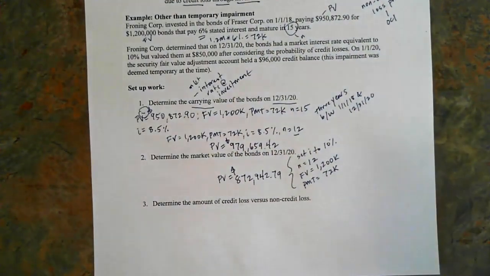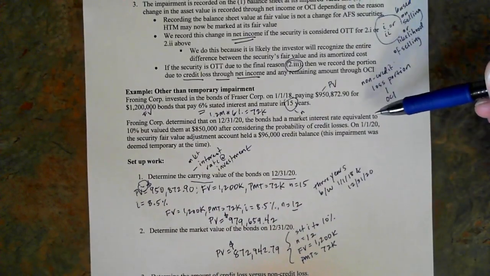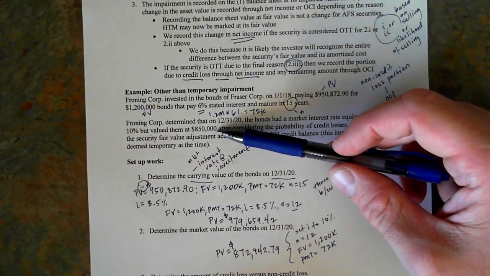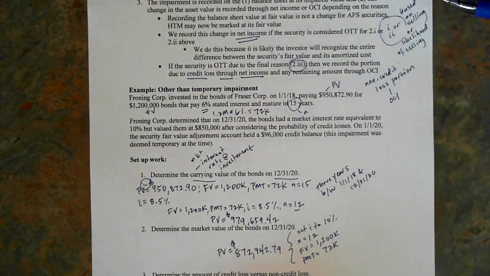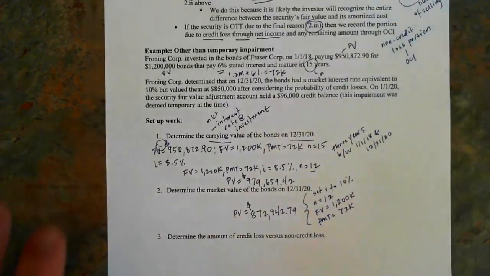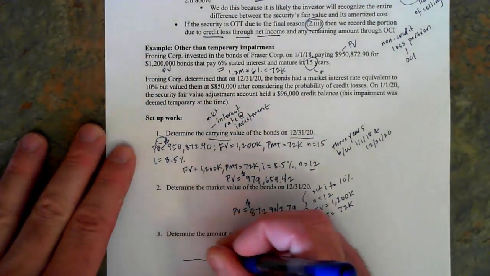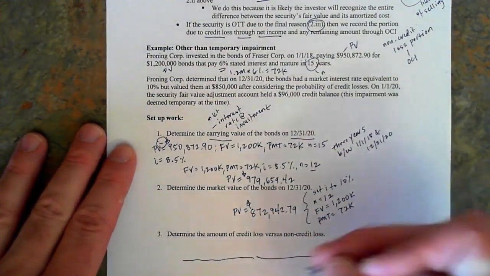Okay, so now I got the market value, I have the carrying value. The next step really would be to determine, well, what's a non-credit loss? What's the credit loss portion? Because I told you that Froning has valued them at $850,000 after determining the probability of credit losses. So, it helps to kind of think of this in terms of a spectrum of what's going on here.